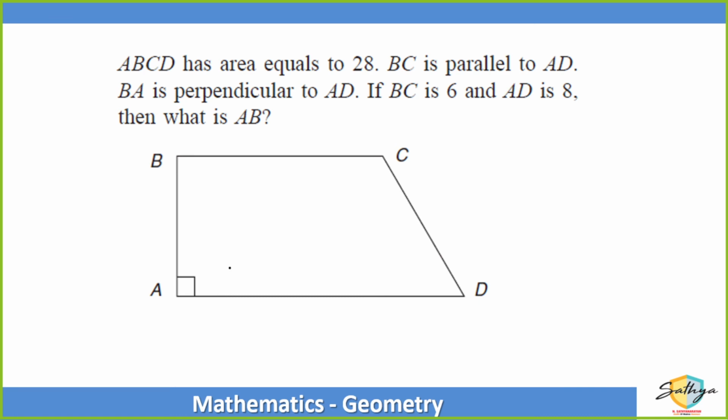ABCD has area equal to 28. Now BC is parallel to AD, BA is perpendicular to AD, and if BC is 6, AD is 8, then what is the measure of AB?